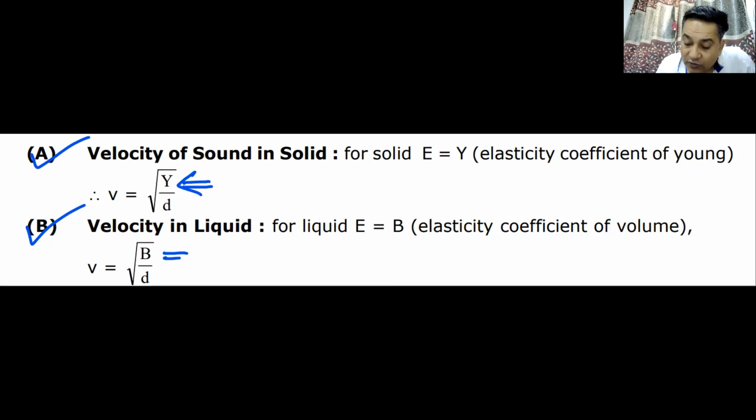And in the case of liquids, you replace the modulus of elasticity by the bulk modulus. That becomes the velocity of sound in solid: root of Y by d. The velocity of sound in liquid becomes root over B by d. I'll give you a minute to note it down.